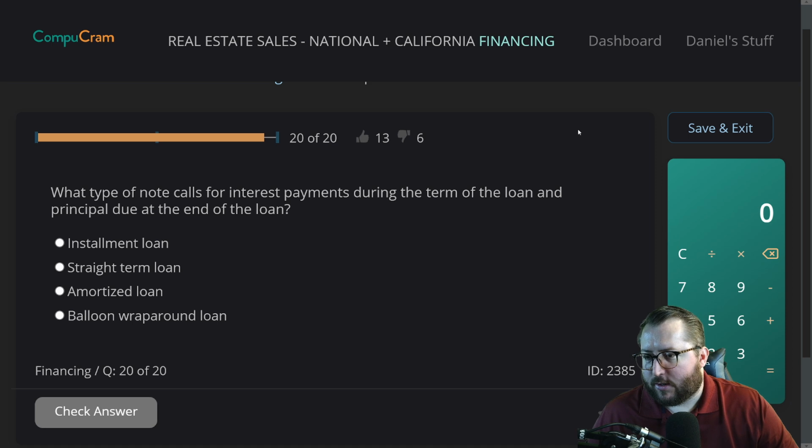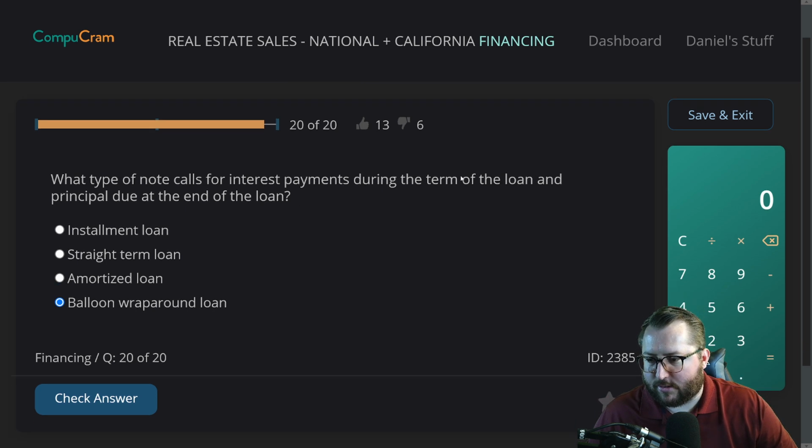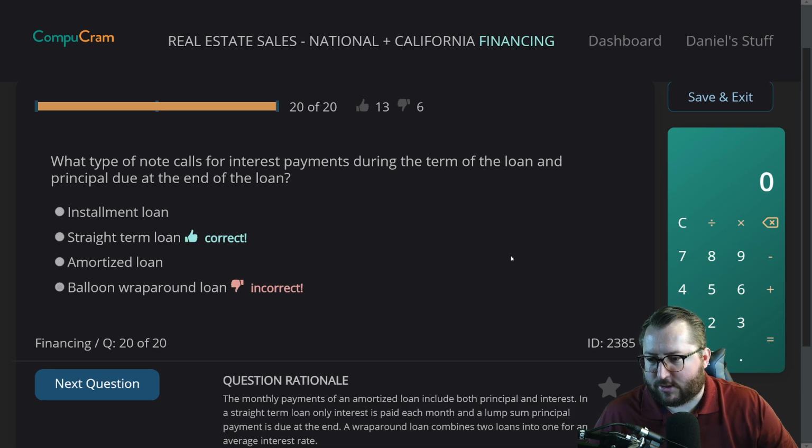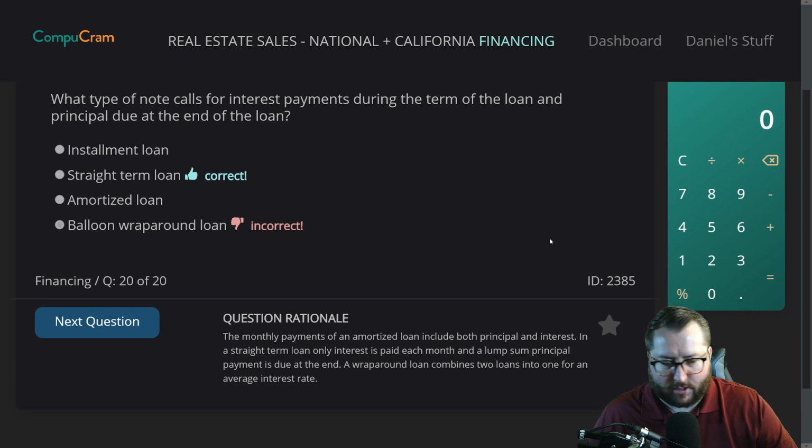Question 20. What type of note calls for interest payments during the term of the loan and principal due at the end of the loan? Are we getting this balloon loan all day? What type of note calls for interest payments during the term of the loan and principal due at the end of the loan? I'm going to go with balloon again. Oh, incorrect. Straight term loan. Okay, good. At least we didn't get like 10 balloon questions. Now we've got to learn what a straight term loan is.